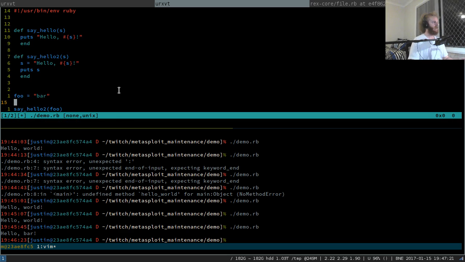Right, so these two functions should do pretty much the same thing, right? The old one used to print the string hello something, where that something came from the argument of the call to the function. And this one is just going to change S and make it decorated with the hello comma and then the bang at the end, and then it's just going to puts S and end. So these functions should pretty much result in the same output. They should both print the same string, right?